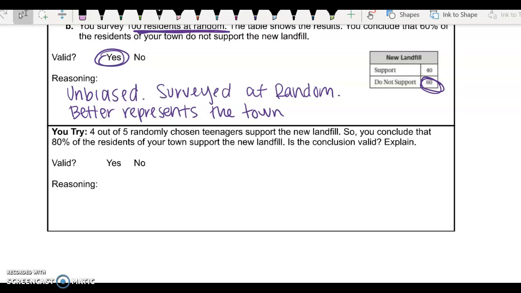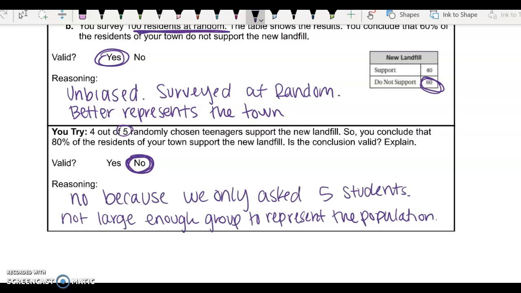All right, so 4 out of 5 randomly chosen teenagers support the new landfill. So you conclude that 80% of the residents of your town support the new landfill. Is the conclusion valid? Explain. So this is no, it is not valid. The reasoning for this is because we only asked 5 people. And so this isn't a large enough group to then say that that represents the entire town. So it's not a large enough group to represent the town, and therefore this is biased.